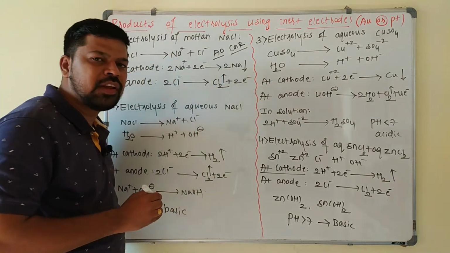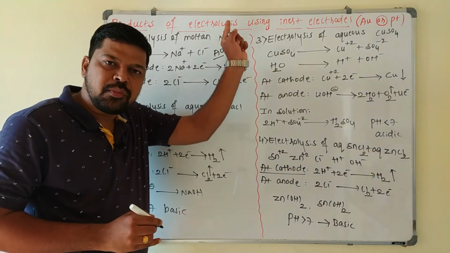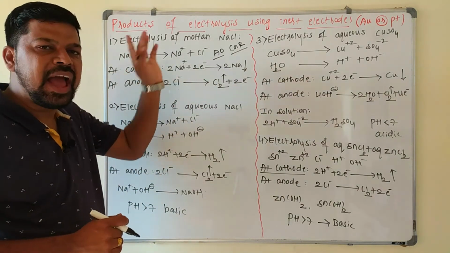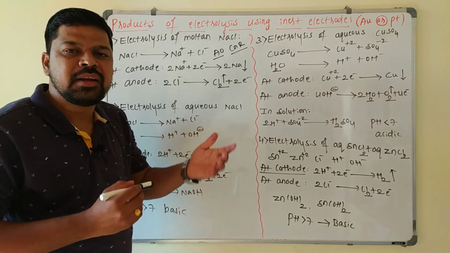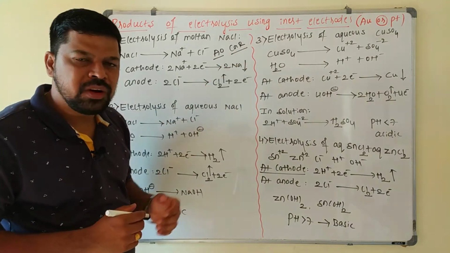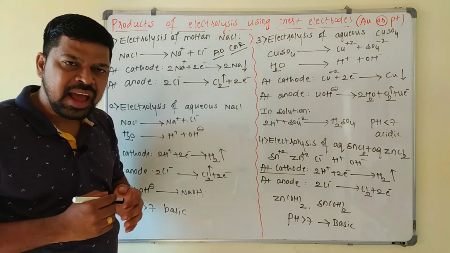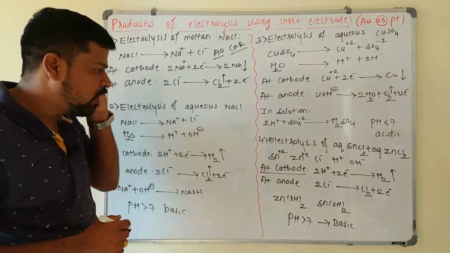So what are the products of electrolysis here? Sodium metal is deposited at the cathode, and chlorine gas is liberated at the anode. Already we know that metals are solids, so they deposit at the cathode, and non-metals, most of them being gases, are liberated at the anode. So these two are the products of electrolysis here.